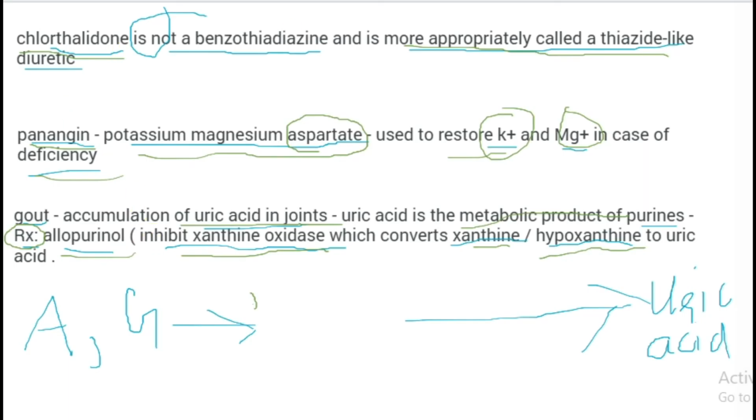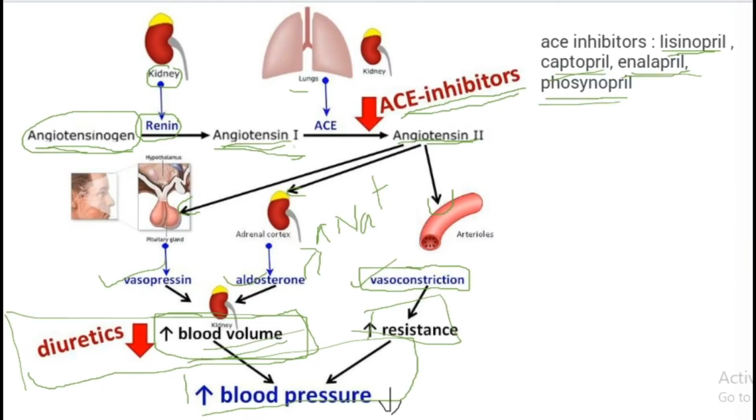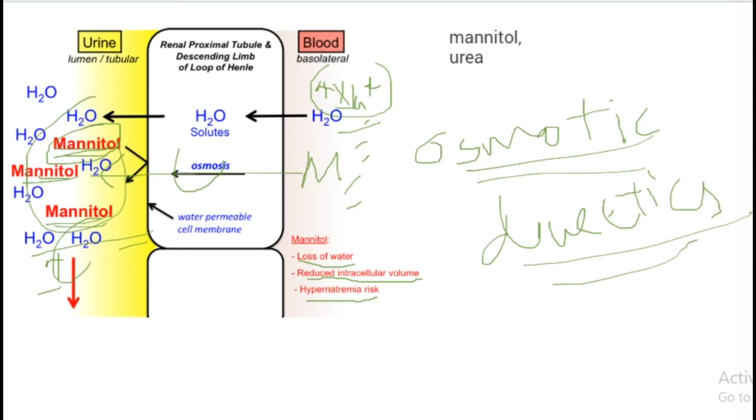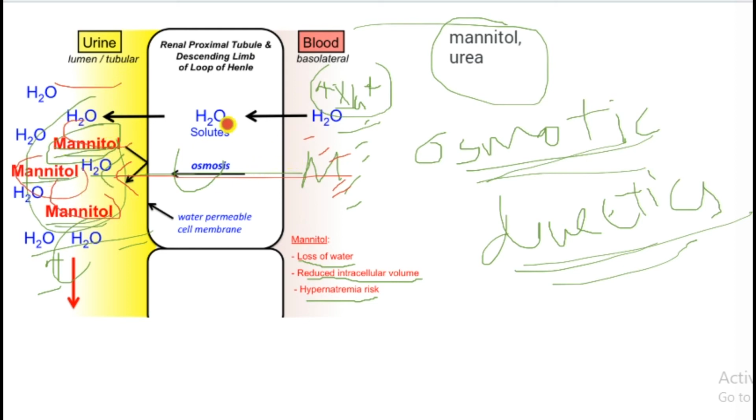Then this is how an osmotic diuretic works. Osmotic diuretics, examples are mannitol and urea. Mannitol is administered intravenously, so it has quick action, and mannitol is like a solute, so it can pass through the renal proximal tubular cell and get into the lumen, and we can see a high amount of mannitol here. So water is coming.